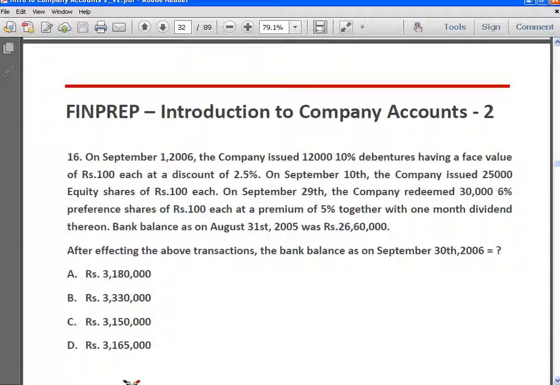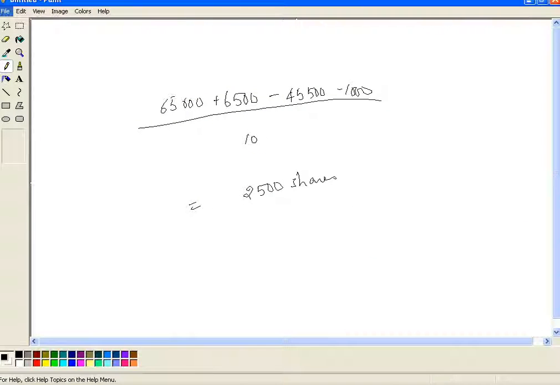Bank balance as on 31st August 2006 was 26,60,000. After effecting the above transactions, the bank balance on 30th September 2006 is how much?